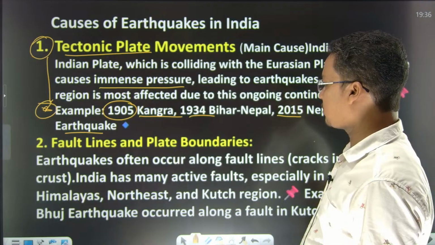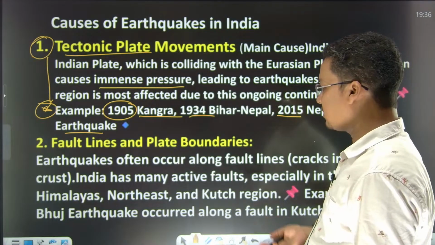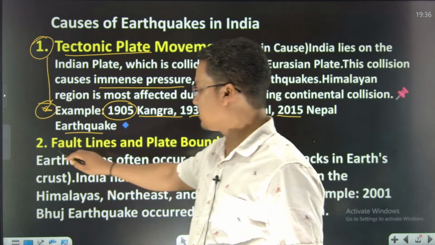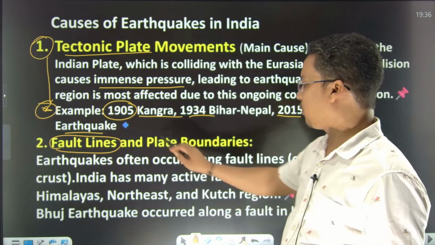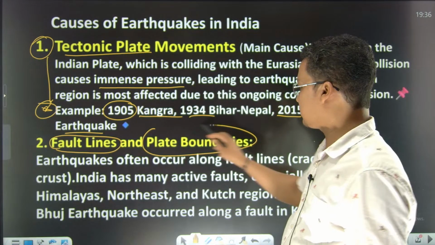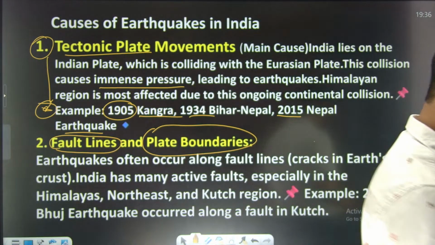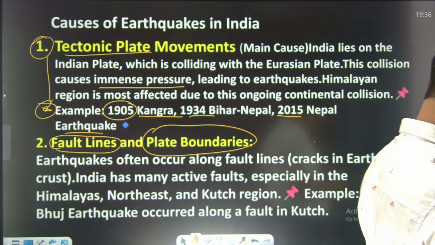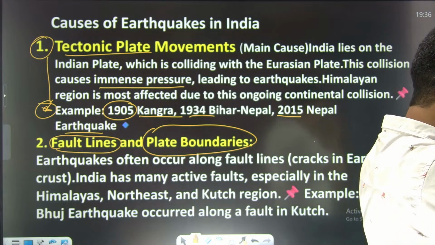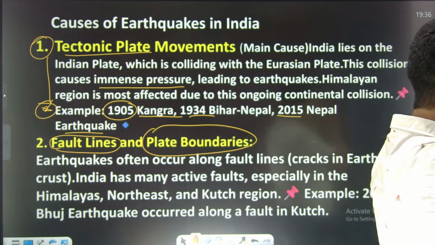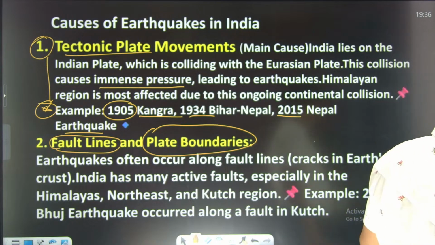Now comes the fault lines. As I talked about, the fault lines are very important. The second important cause is fault lines and plate boundaries. Just a minute. Fault lines and plate boundaries, right?